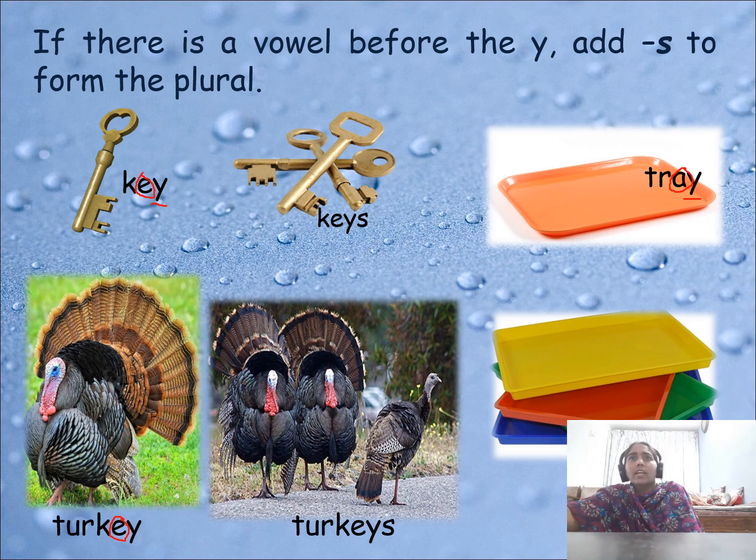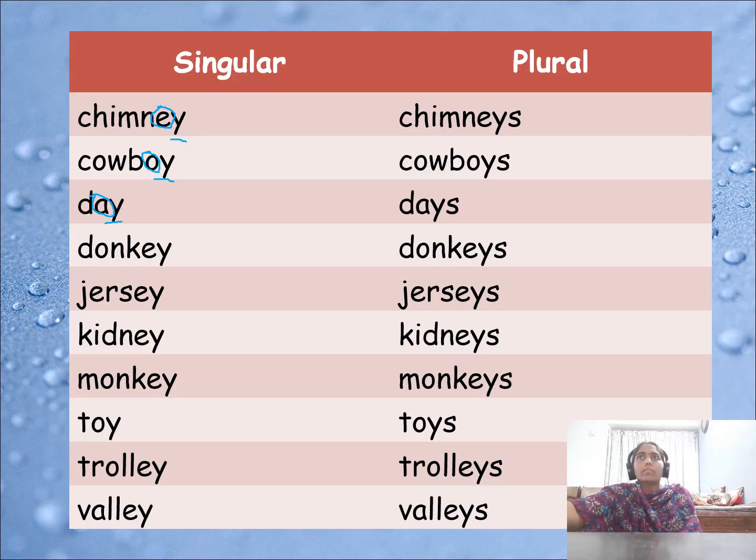If a vowel is not there and a consonant is there, remove y and add i and es. Okay, simple, beta. You can remember this rule. The other rule you can do as usual. See here, these are some more examples of a vowel before y, changed into plural by adding s. Read this.